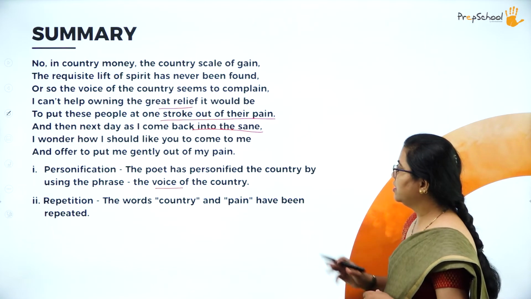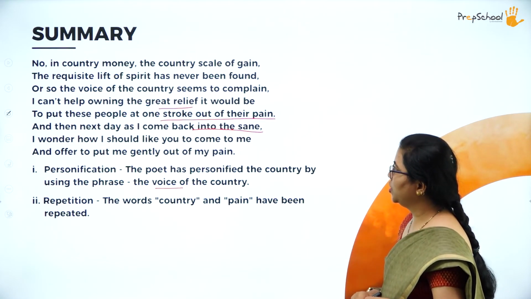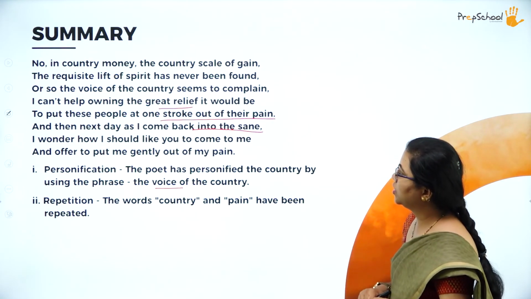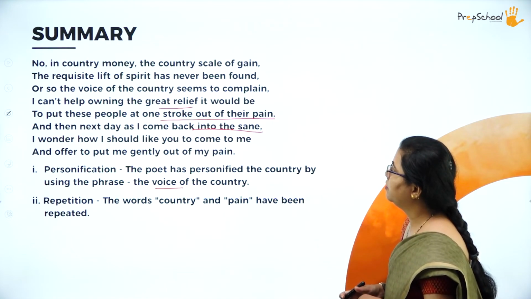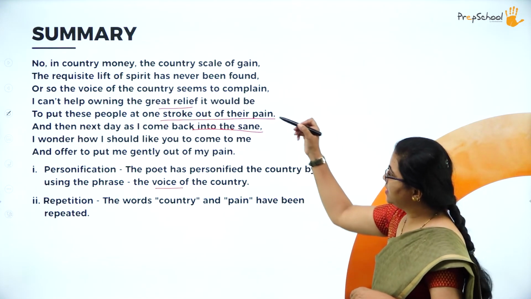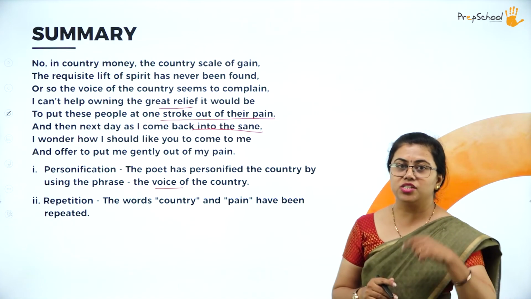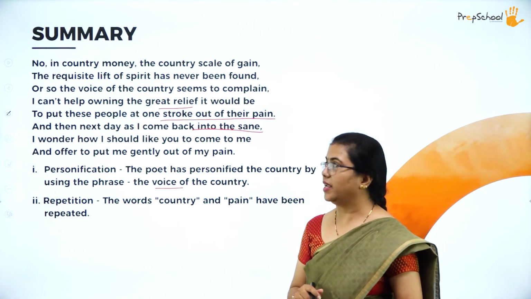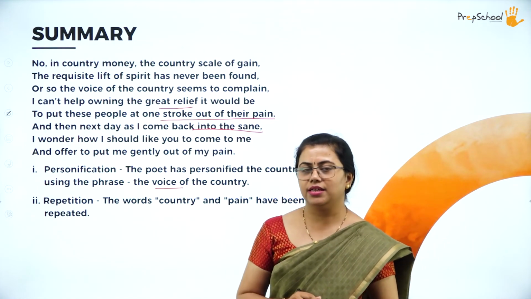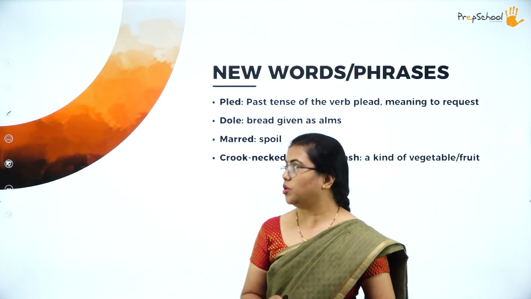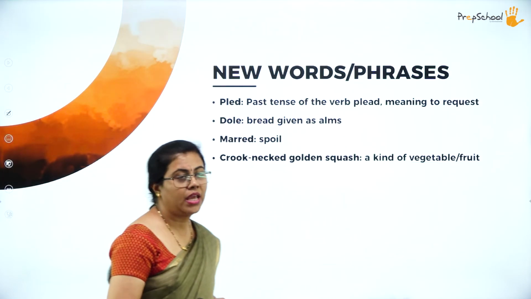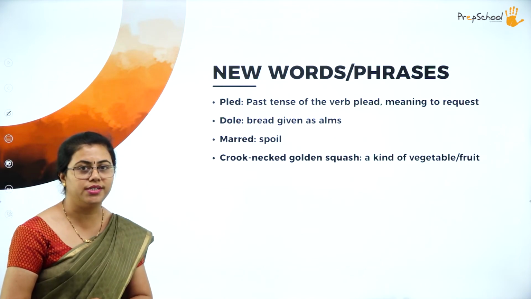Then we have repetition. The words country and pain are repeated over here. Country is repeated in different lines, not in alternate lines, so you can take it as repetition. So this was the summary of this poem. We'll now move on to the new words and phrases.